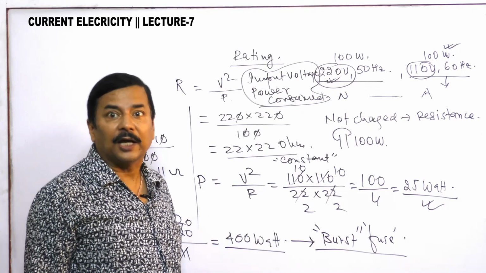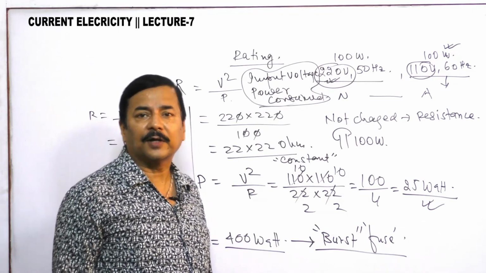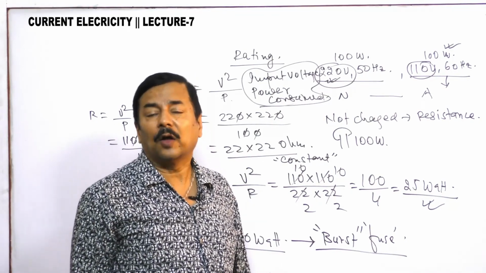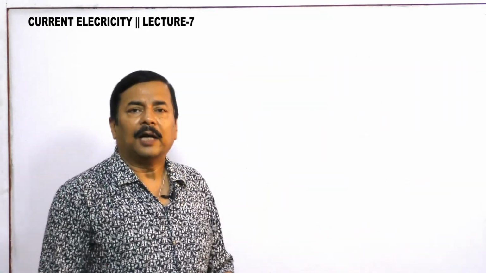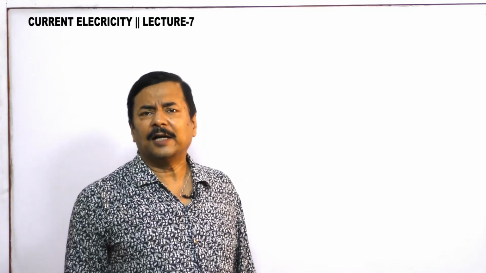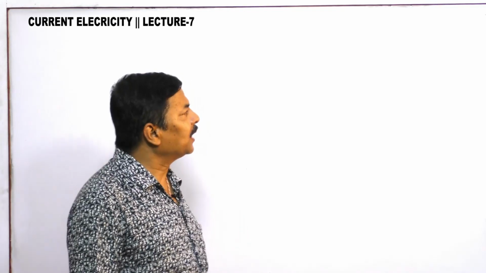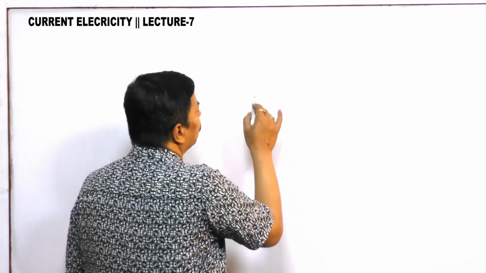Sometimes you should check it while you are purchasing an electrical appliance. Try to read the rating given on the electrical appliance. Now try to understand one more example I am giving you to clarify the concept. Suppose there are three bulbs.